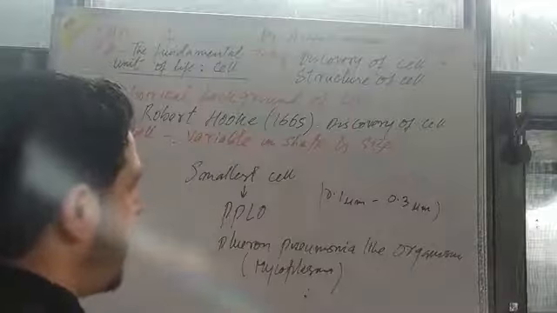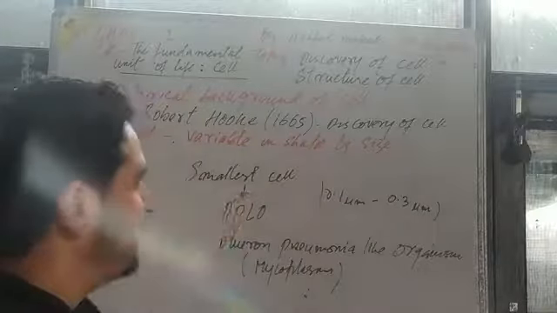That means it is an intermediate unicellular organism, highly microscopic, smallest in size. That is the mycoplasma, and it is found in the pleural fluid of cattle. There it lives as a parasite, infective in nature. Pleuropneumonia-like organism is considered the smallest cell. Its size lies between the viruses and the bacteria. So that is the smallest cell.